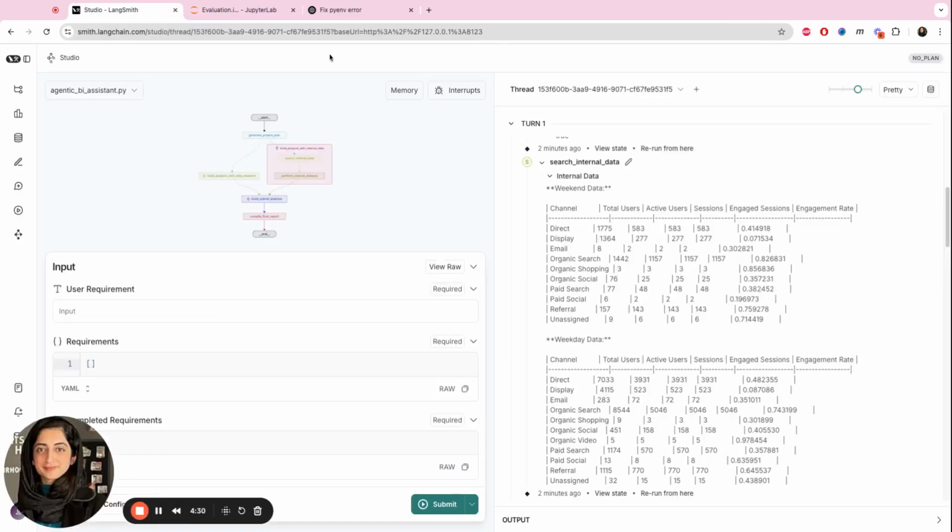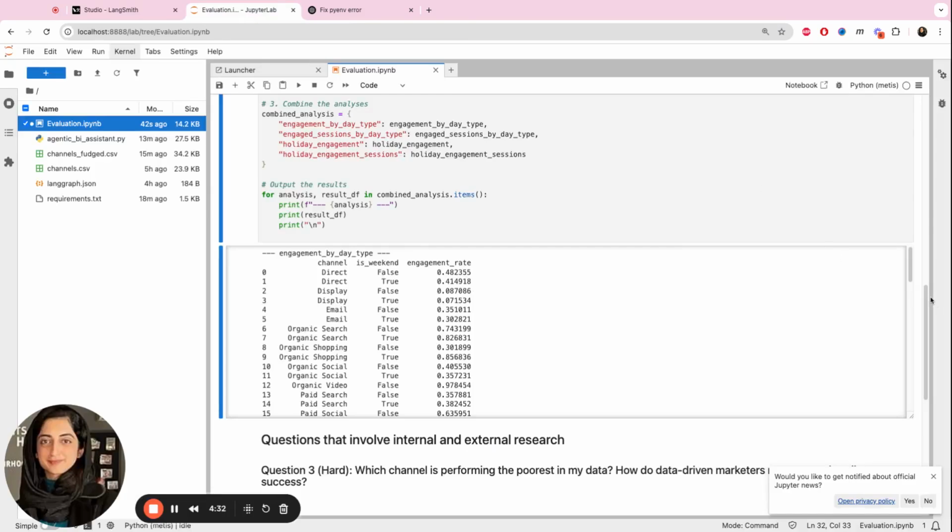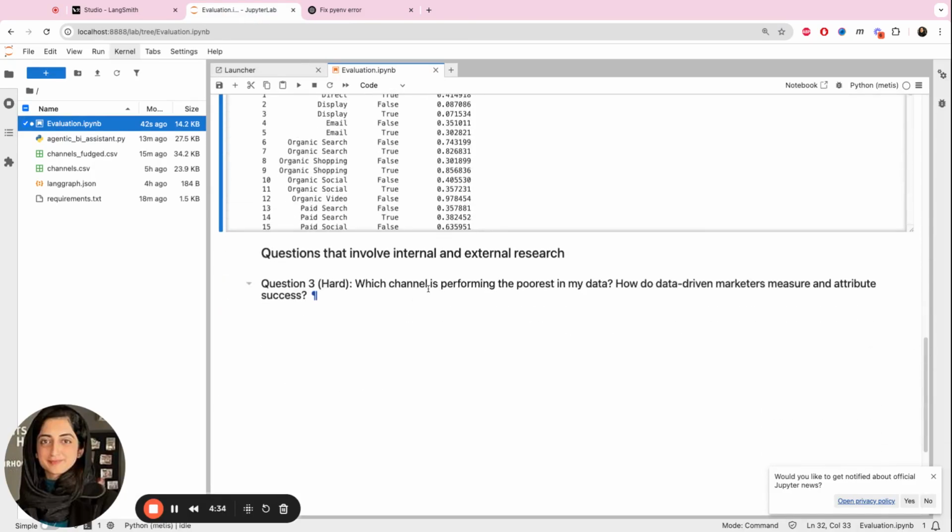So this is now moving on to the third question. Which channel is performing the poorest in my data, and how do data-driven marketers measure and attribute success? So this is a hard problem and it involves both internal and external research.